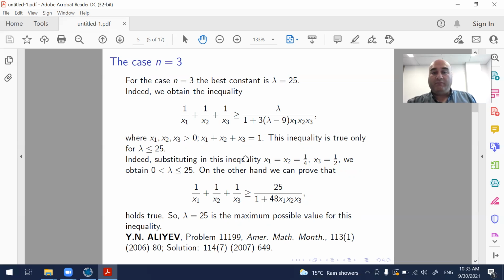Indeed, if we substitute in this inequality x1 equals x2 equals 1 over 4 and x3 equals 1 over 2, we obtain that lambda should be less than or equal to 25. On the other hand, if we put lambda equals 25 here, we will obtain this inequality, which can be proved. This inequality appeared in the American Mathematical Monthly in 2006.